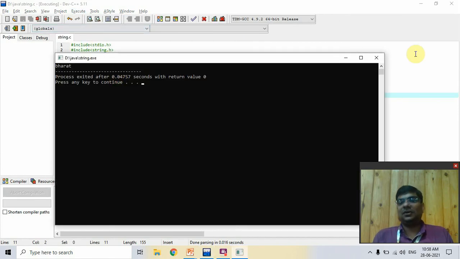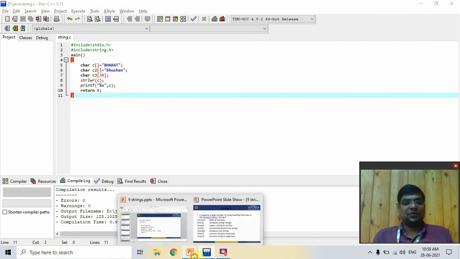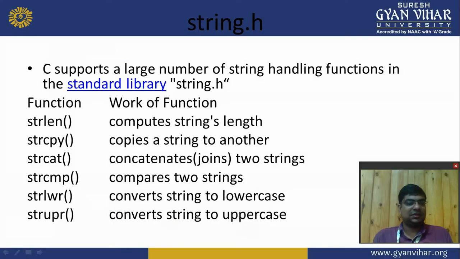Now all characters are converted into lower case. So that is all the functions of strings. Now we move on to the next slide. Compare.